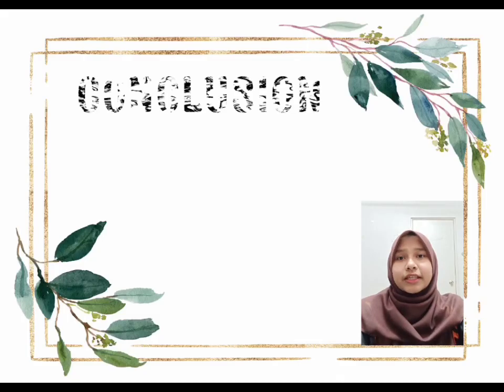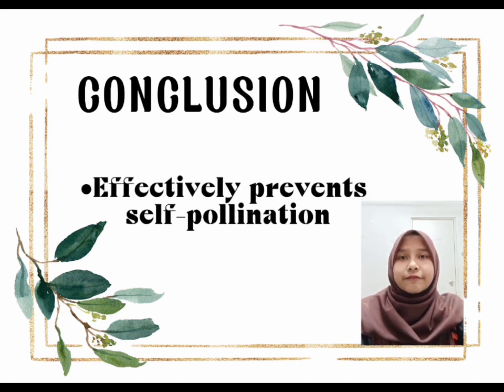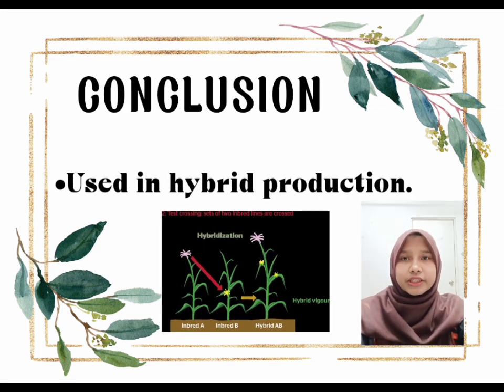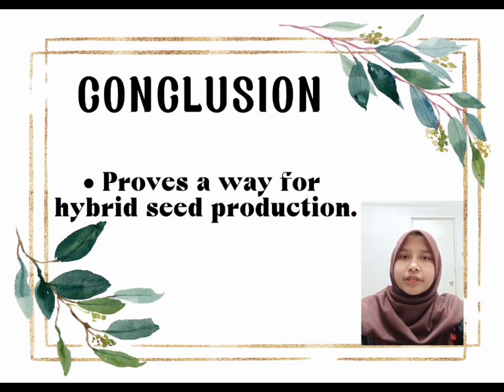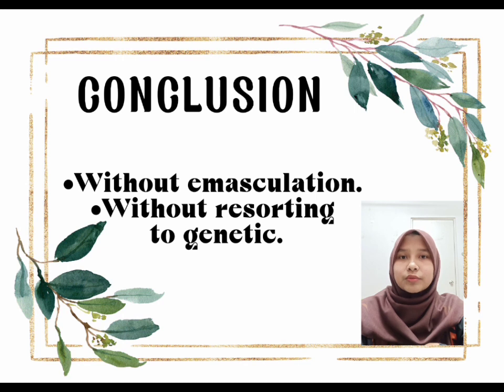In conclusion, it can be concluded that self-incompatibility in crop species is important. This is because self-incompatibility effectively prevents self-pollination and may be used in hybrid seed production. Self-incompatibility provides a way for hybrid seed production without emasculation and without resorting to genetic or cytoplasmic male sterility.